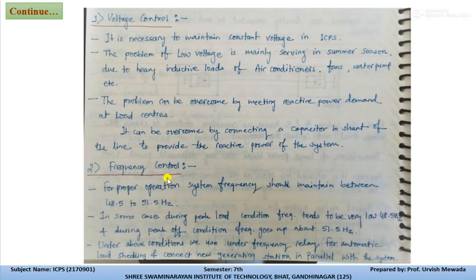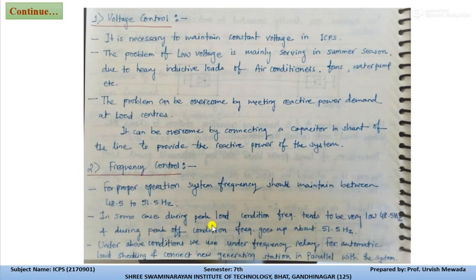Whenever large loads connected to the generating stations are turned on and off, the sudden demand for load increases, and due to that the speed of the generator will reduce. If the speed of the generator reduces, the frequency of the system will reduce.